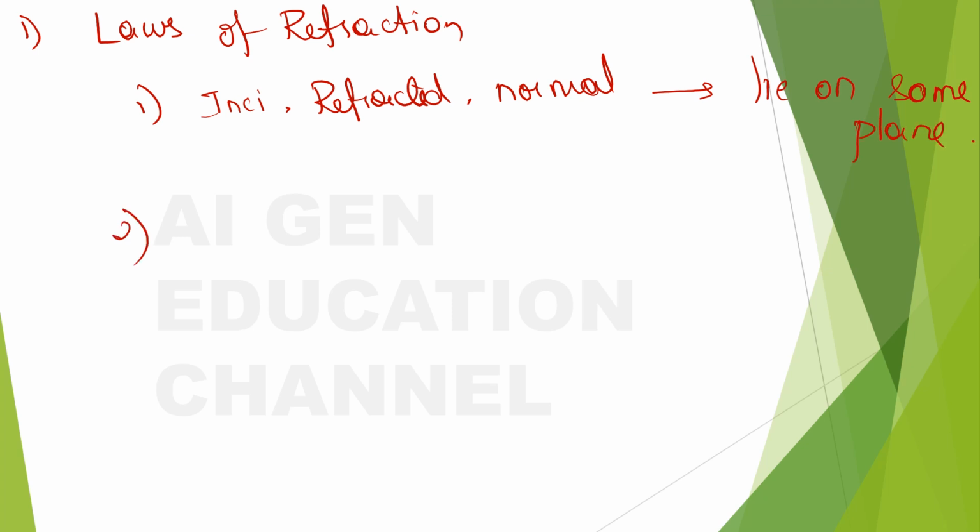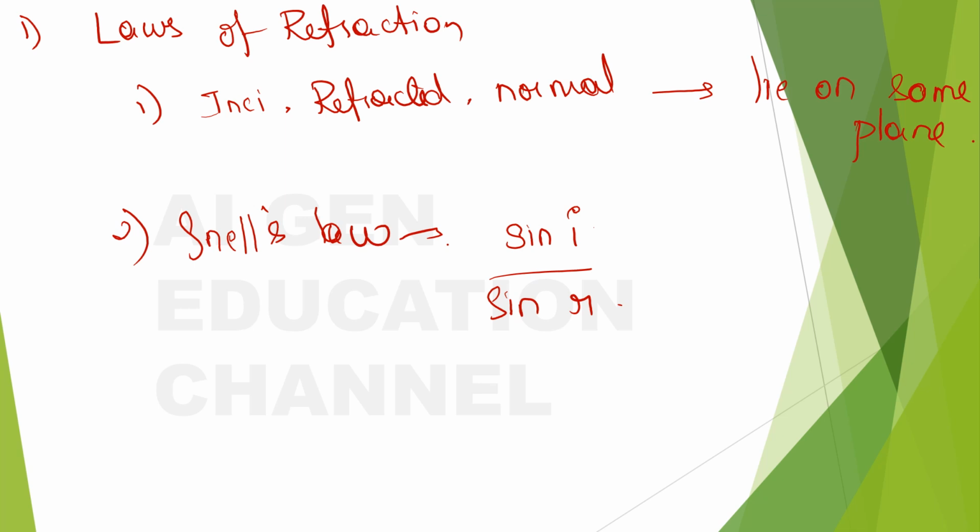And how about the second law? The second law has a name to it. It's also called Snell's law. What does it state? It states that the ratio of the sine of the angle of incidence, sine I, and the sine of the angle of refraction, sine R, for a constant pair of media, like air and water, will always be the same for that pair of media.